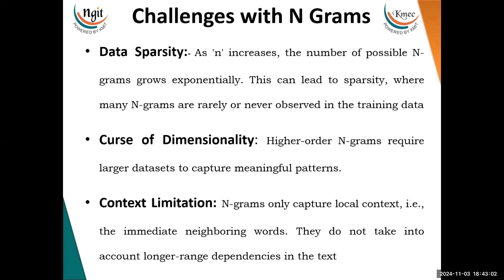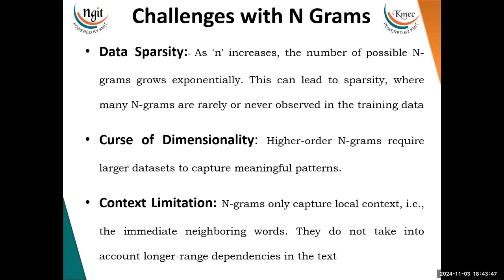The second is the curse of dimensionality. So what is the curse of dimensionality? Higher order n-grams require larger data sets to capture meaningful patterns. For example, let us take a trigram model. When we consider a trigram model, it has three words. In our previous example, we saw "I love NLP". These three words combined make a trigram model. We generally need data with enough examples of every possible sequence of words in order to predict. When we don't have sufficient data, it is unable to do the task.